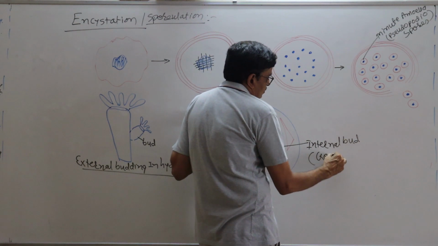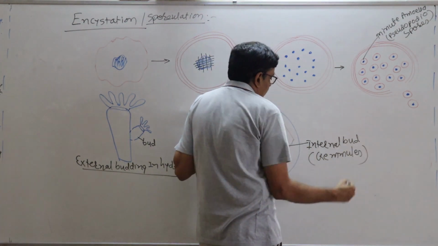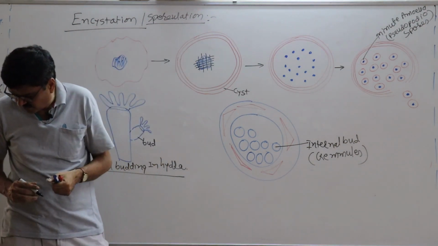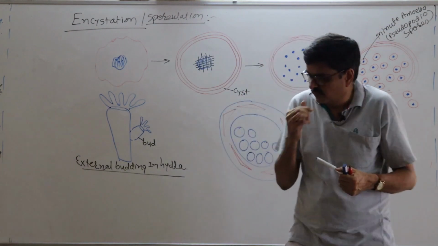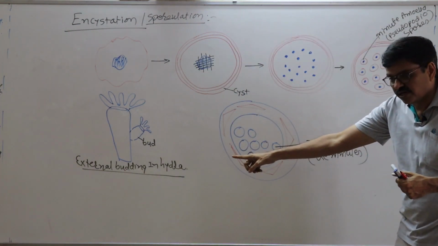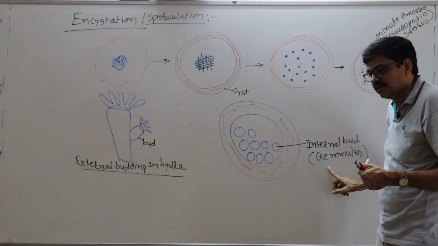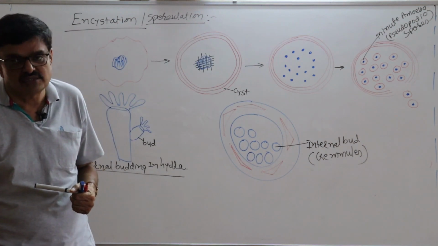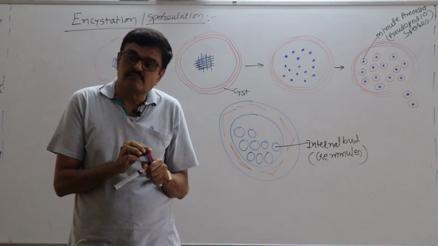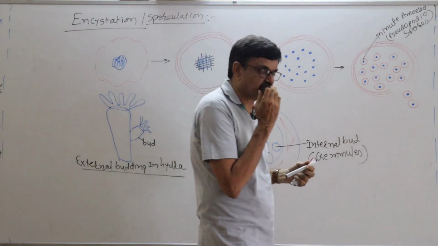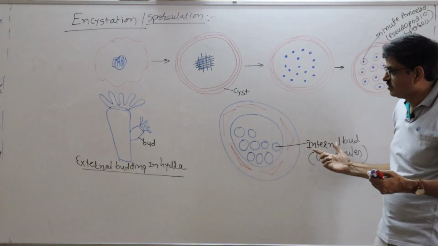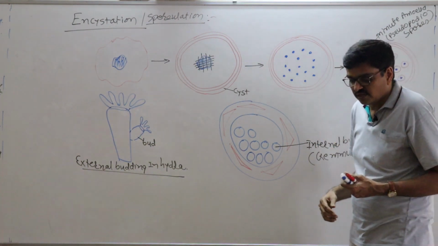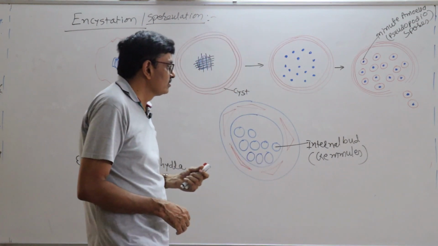Another term used is gemmules. Okay, so that is actually external bud in hydra and internal bud, gemmules, in Spongilla or Scypha, right? Fresh water or marine water kind of organisms. So those are the two, external budding as well as internal budding, right? It is given on that board.